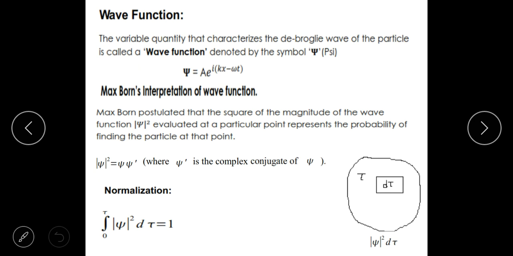In the same way, a matter wave or de Broglie wave is represented by this Greek capital letter psi, and it has two parts to it. One is the amplitude part, and the other is e power i(kx minus omega t). This is the phase part. This exponential part encompasses the phase, and the other encompasses the amplitude part of it. This is how a matter wave is represented.